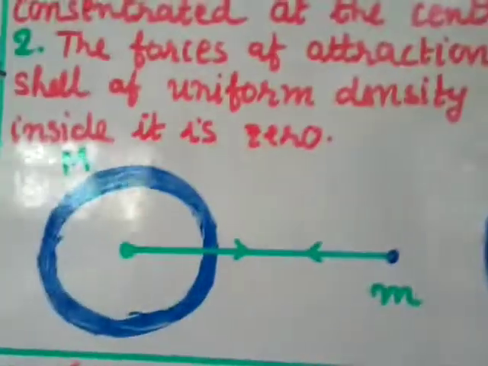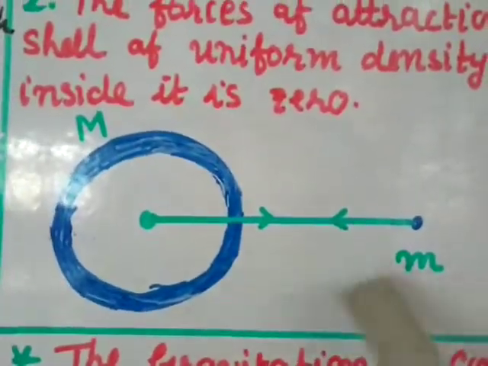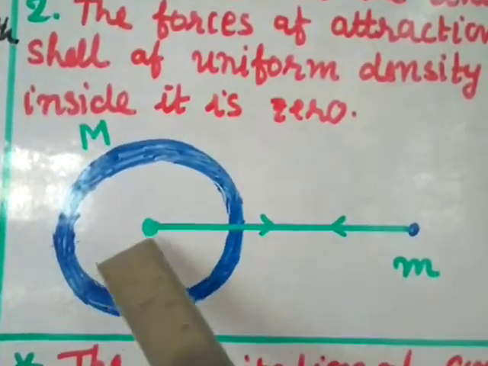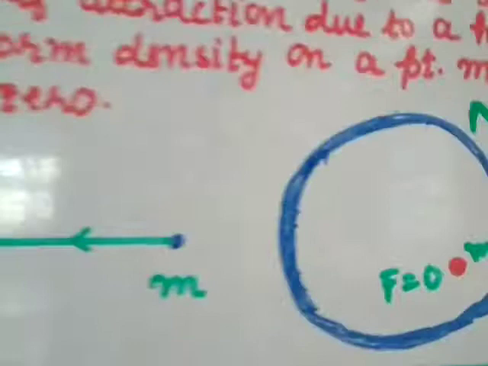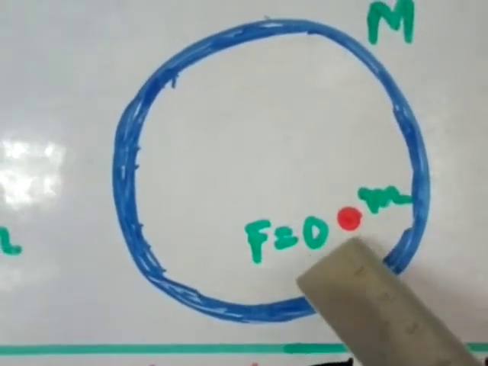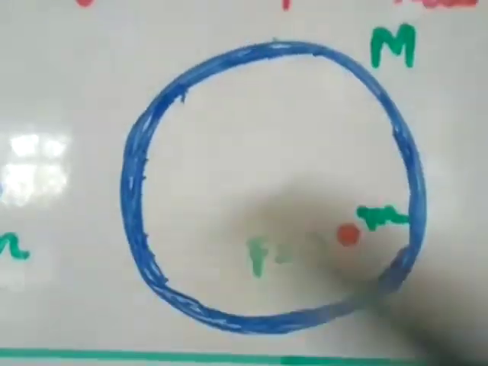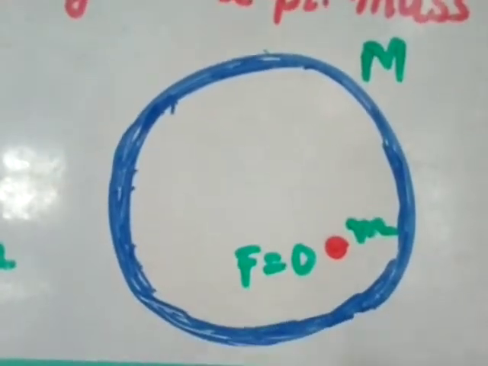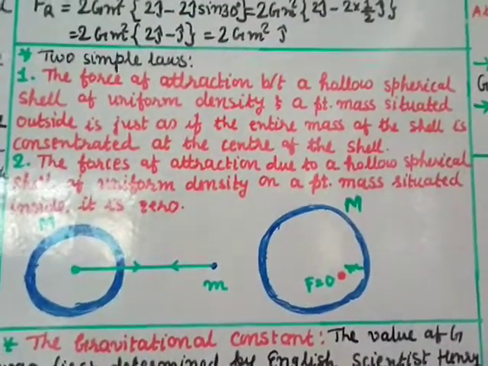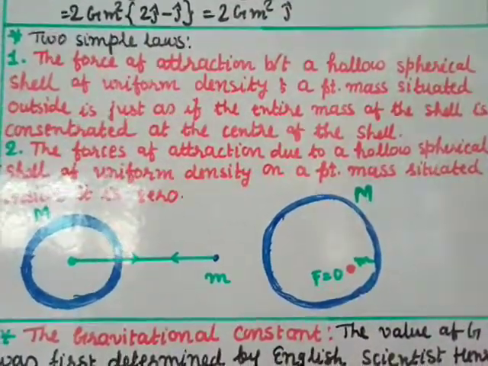If it is outside, the force is as if all the mass is concentrated at the center of the shell. And if the point mass, the red dot, is inside the shell of mass capital M, then the attractive force is 0. So these are the two simple rules we need for our further studies.